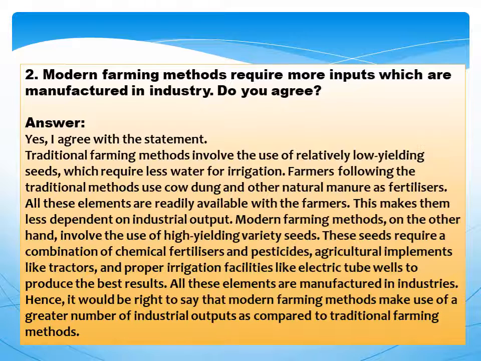All these elements are manufactured in industries. Hence, it would be right to say that modern farming methods make use of a great number of industrial outputs as compared to traditional farming methods.